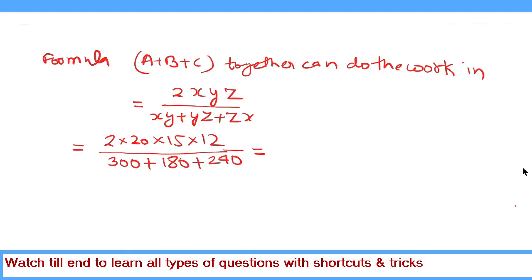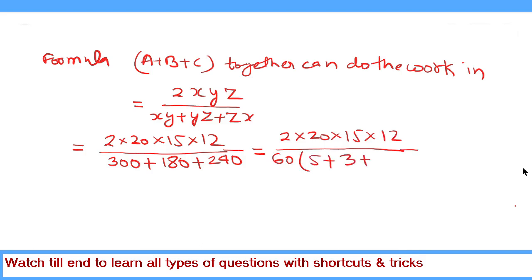So this is equal to 2 multiplied by 20 multiplied by 15 multiplied by 12, and we take 60 common out of these. So after taking 60, 300 becomes 5, 180 becomes 3, and 240 becomes 4.